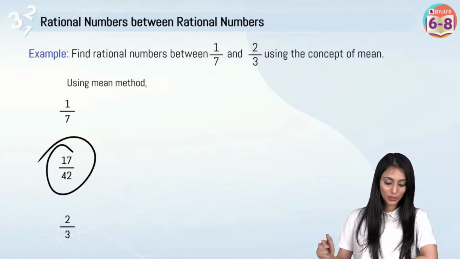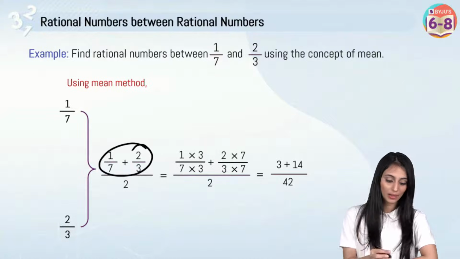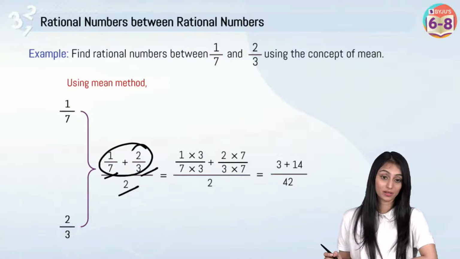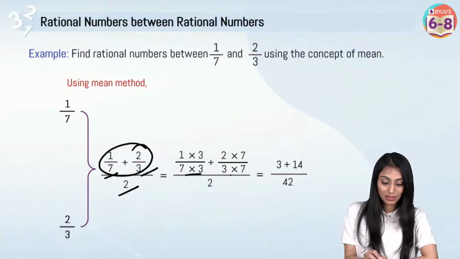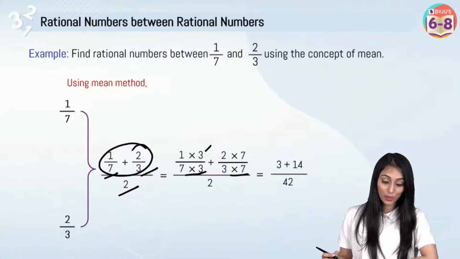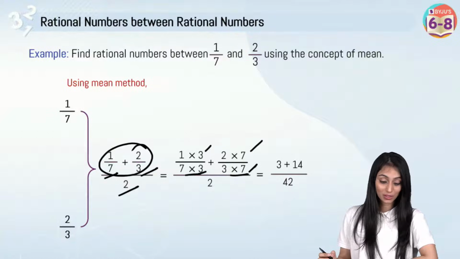Yes, Sonali. So what we are doing here is, first we will add them up and divide this by 2. So how will you add them up? You cannot just straight away add them. Why? Because they have got different denominators, right? So we will have to take their LCM. So what will I get? Once I take LCM, I'll multiply this by 3, so I'll multiply by 3 in the numerator also. If I multiply this by 7, I'll have to multiply with 7 also in the numerator.